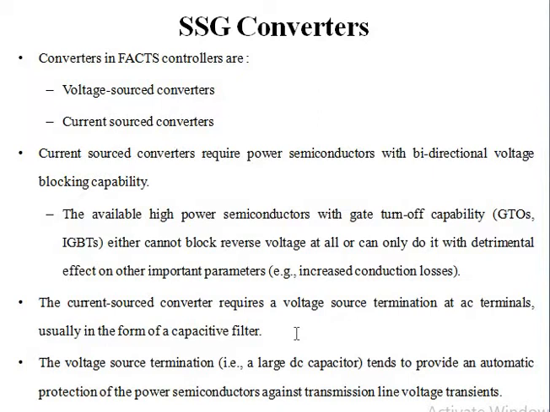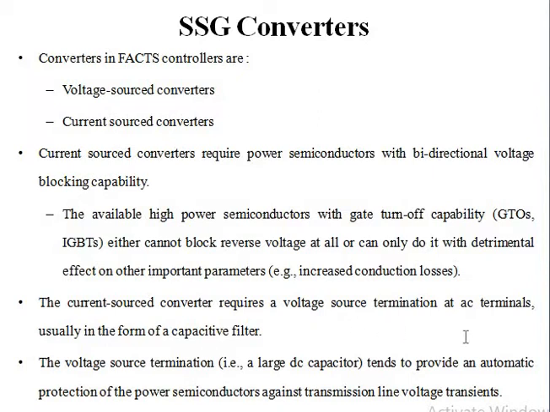For a very high value capacitor or DC capacitive filter should be required at the terminals, and due to these disadvantages, current source converters are usually not employed in the reactive power compensation.